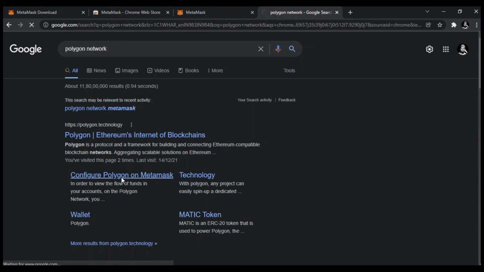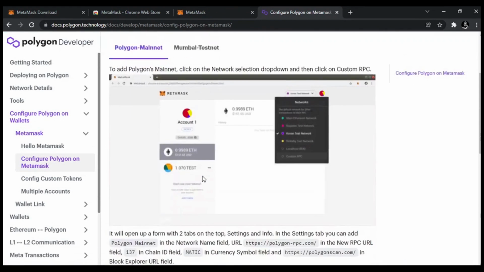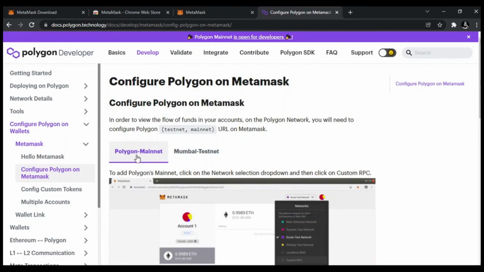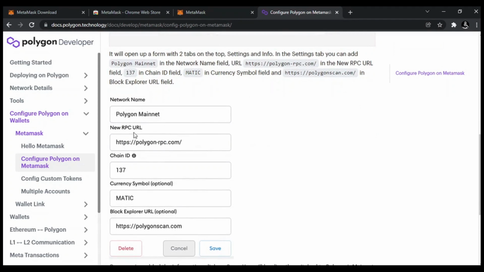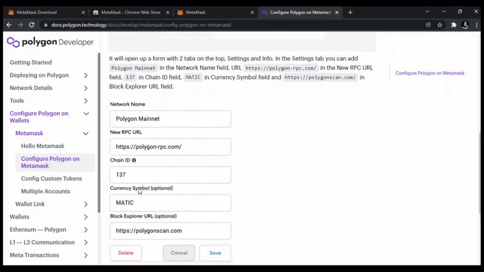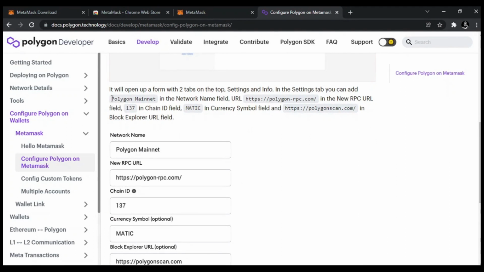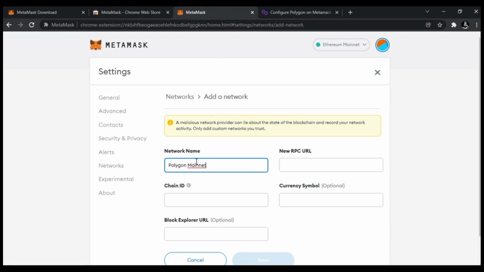Click on configure Polygon on MetaMask and make sure you are on Polygon mainnet, not on the Mumbai testnet tab. Now these are the settings you have to fill according to these settings. Now first copy your network name, Polygon mainnet, and paste it here.